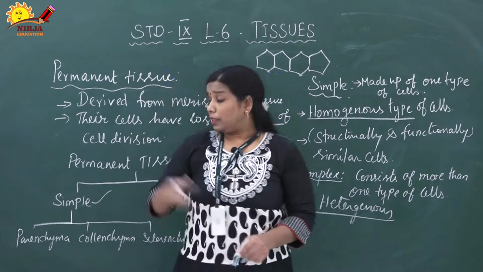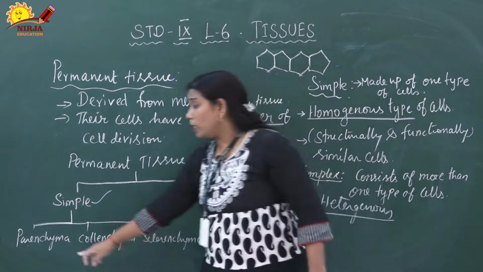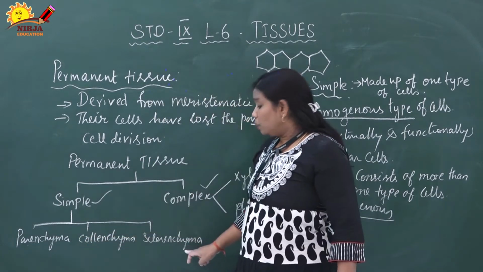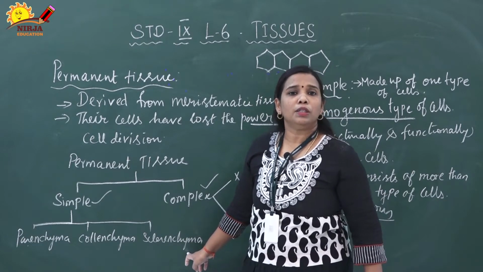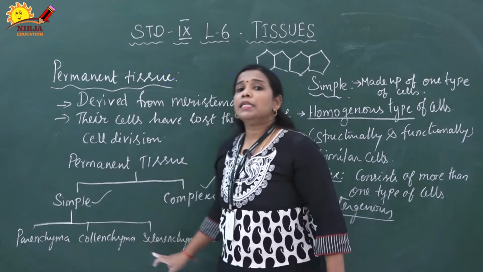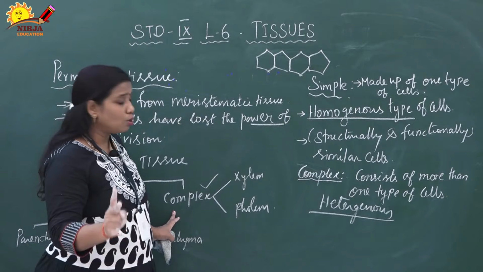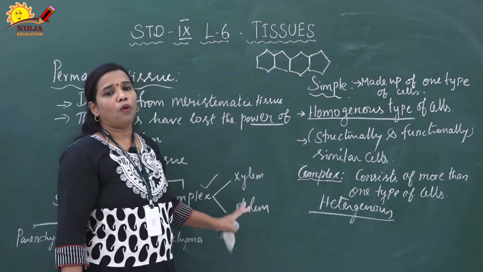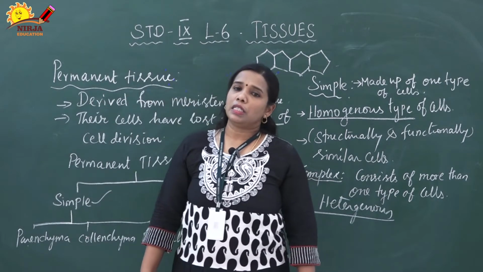Now, simple permanent tissues are classified into three types. One is parenchyma, next one is collenchyma, third one is sclerenchyma. These are the three types of simple permanent tissue. Again I repeat: parenchyma, collenchyma and sclerenchyma. Complex permanent tissues are classified into two types, xylem and phloem. We have to discuss each and everything in detail.